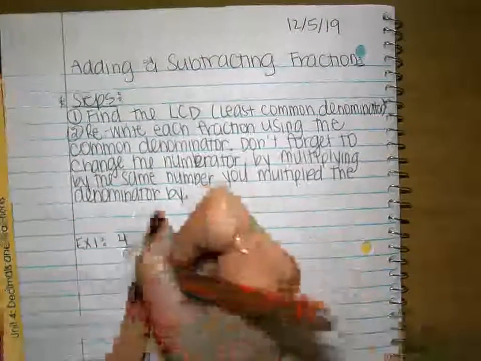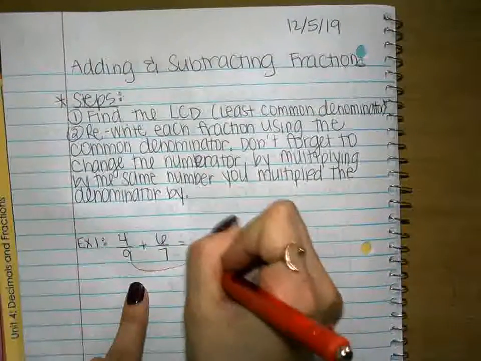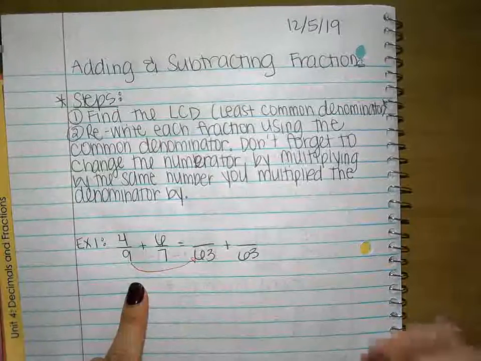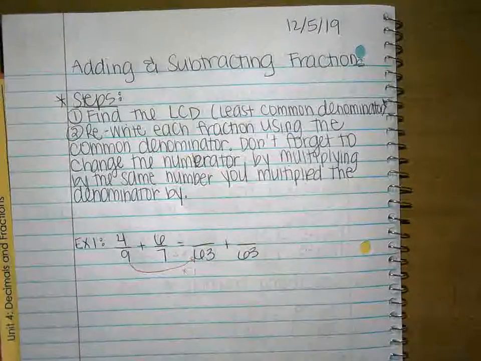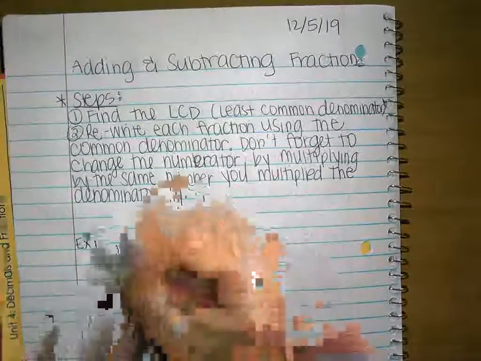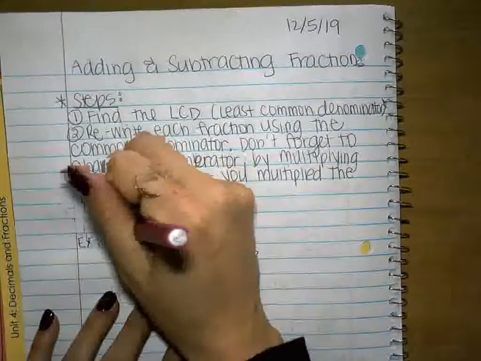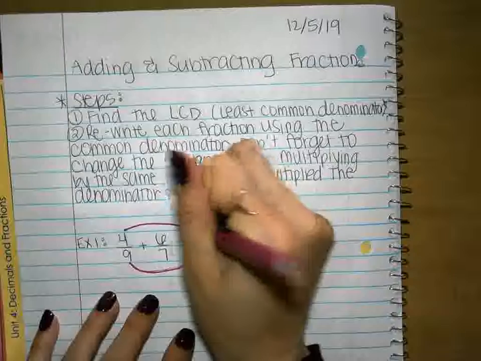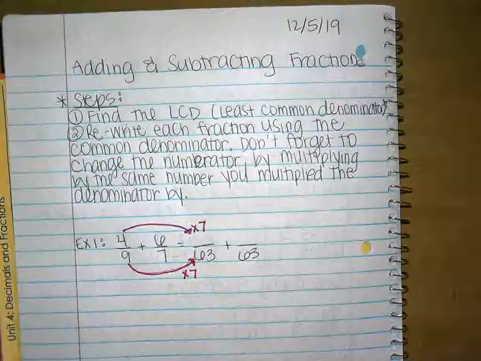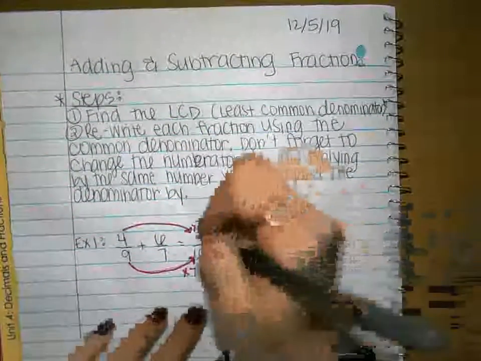Alright, so let's do that. How do I get from 9 to 63? Times 7. So if I multiply by 7 in my denominator, what do I need to do in my numerator? Times 7. 4 times 7 is? 28.